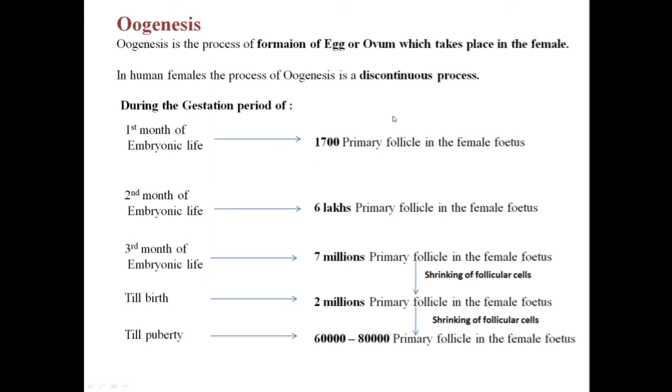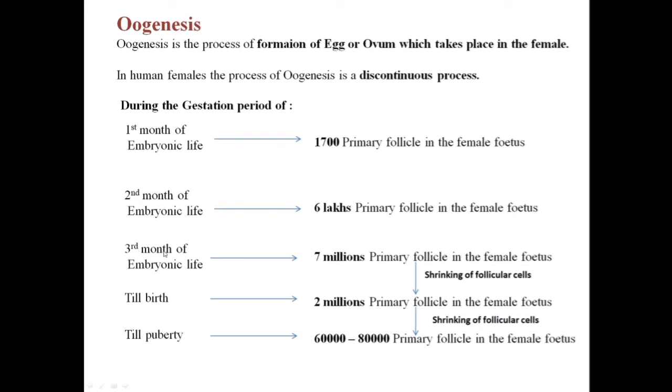And this number multiplies and becomes double and triple in the second month of embryonic life. When it was 1700 primary follicles, in the second month it becomes 6 lakh primary follicles. This number again increases by the third month of embryonic life, that is 7 million primary follicles are formed.